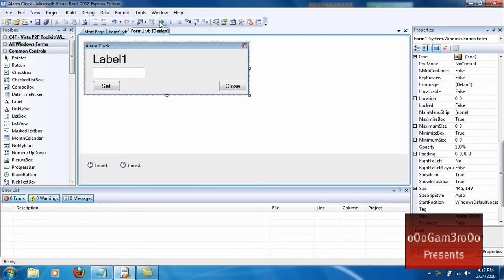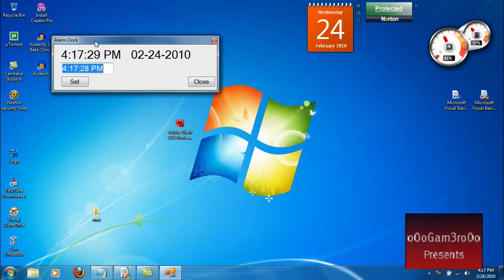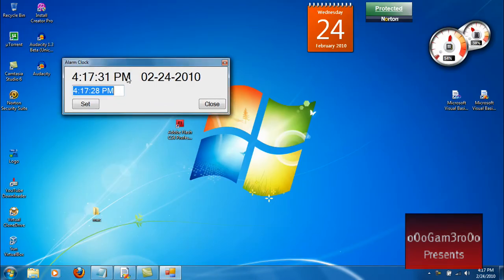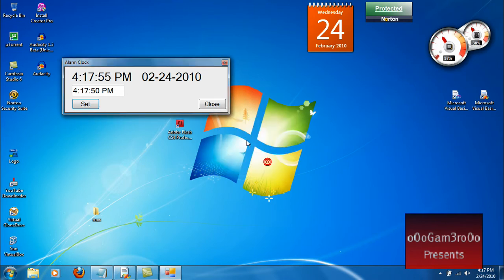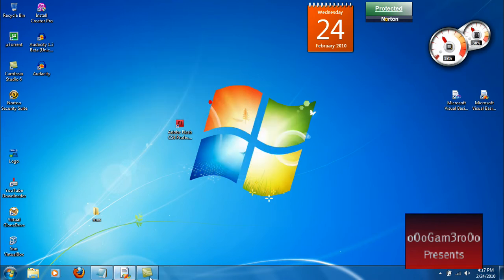This is what it's going to look like when it's done. You guys right here, that's the real time, except my clock's messed up on my computer. That's the real time and the real date. And I'll show you what it does. If I go to like 50, I click set. It says alarm set. Let it sit till it goes to 50. Boom. It is 4:17:50. So that's pretty much it.